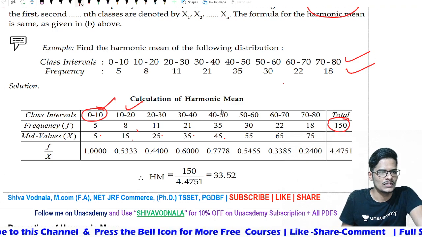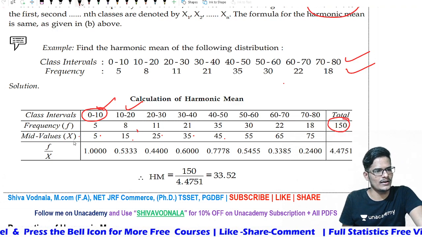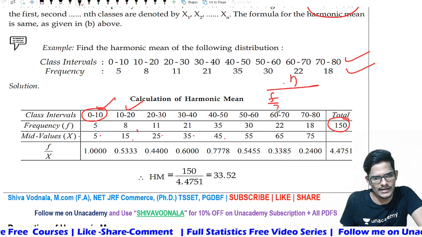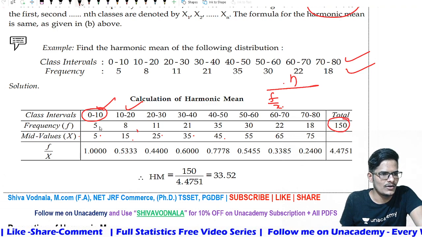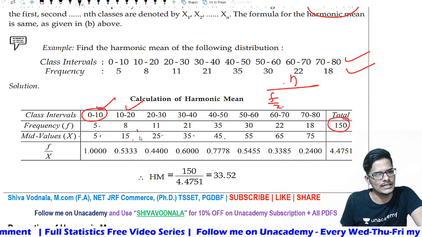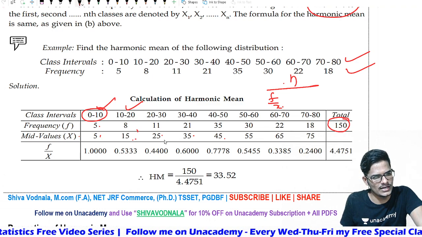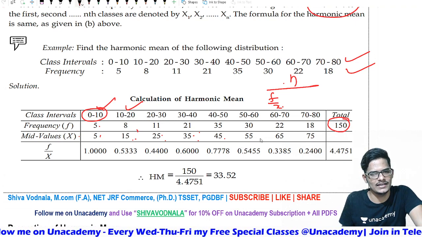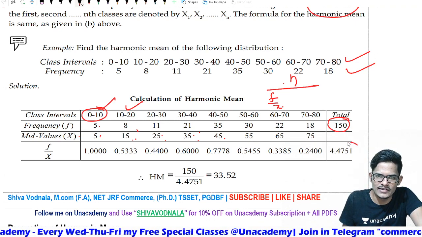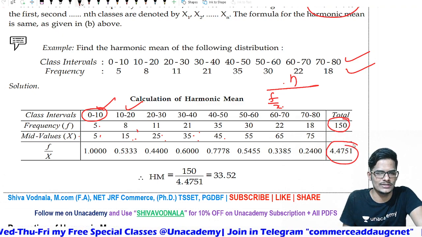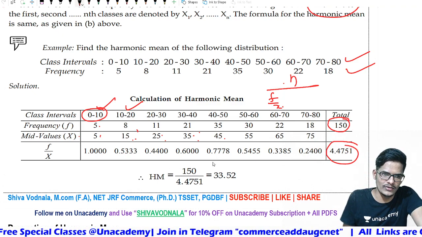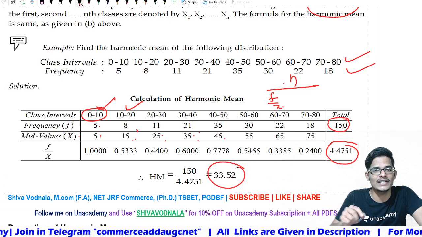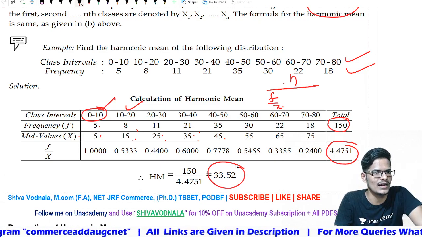After that, we have x and we already have f. Then what is the formula that we need to use? N divided by the summation of f divided by x. Correct or not? So what is the f by x? 5 divided by 5 plus 8 divided by 15 plus 11 divided by 25 plus 21 divided by 35 plus 35 divided by 45 plus 30 divided by 55. All together, the summation that you will get is 4.4751. And the final formula is n divided by the summation of f by x. So 150 divided by 4.4751 is equal to 33.52, which is the harmonic mean in the continuous series.